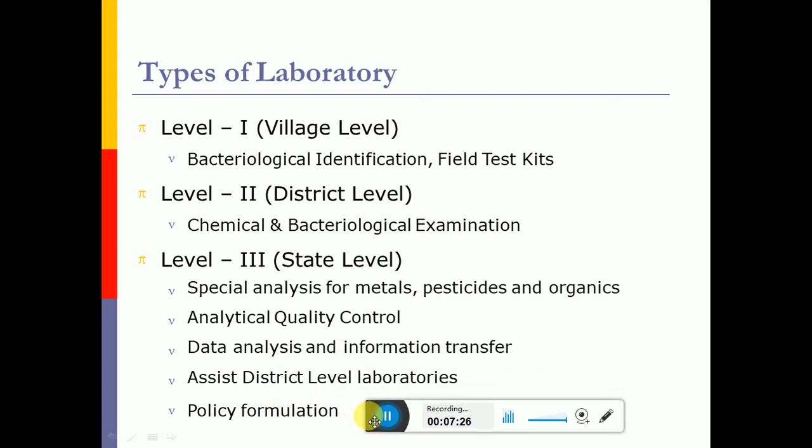Level 2 laboratories consist of some advanced instrumentation to analyze the chemical and bacterial examinations in the water, and level 3 consists of special analysis like heavy metals, toxicological studies, pesticides analysis with some modern instruments like high performance liquid chromatography, gas chromatography, atomic absorption spectrophotometers, UV spectrophotometers, etc. which are required to analyze the various forms of impurities at micro level in water testing.